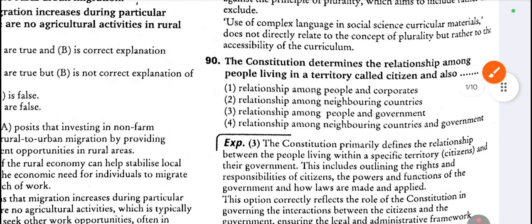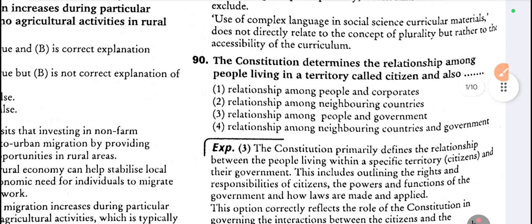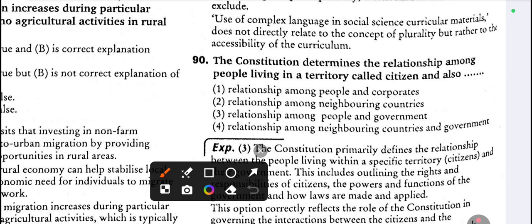The last question, 19th one. The constitution determines the relationship among people living in a territory called citizens, and also the relationship among the people and government.